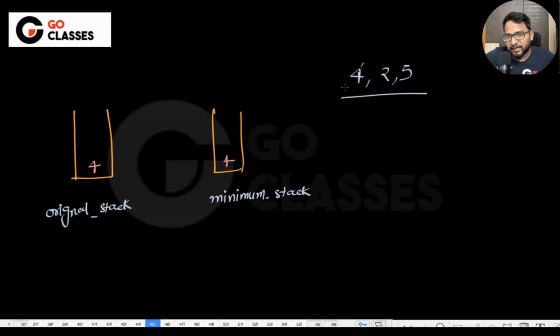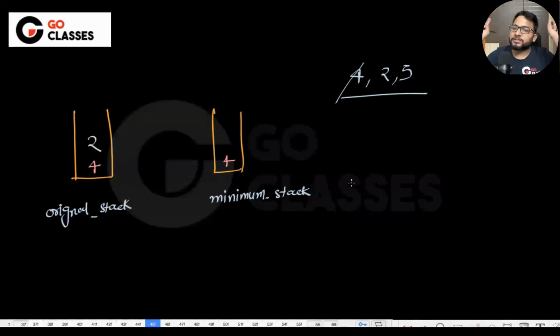Now let's just see the interesting case. If 2 is coming, definitely in the original stack. But we need to take care. Should we also push it in the minimum stack? See, is 2 useful to me? Do I already have a minimum that is 2? What is my final objective?